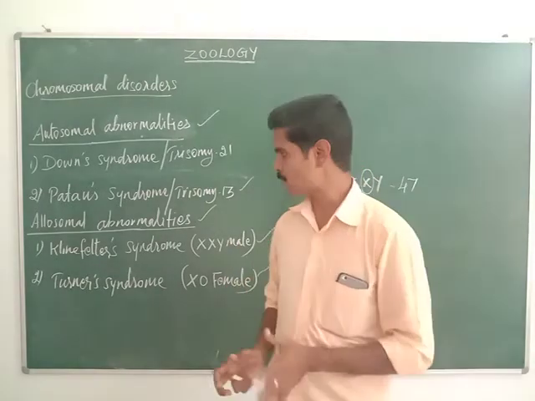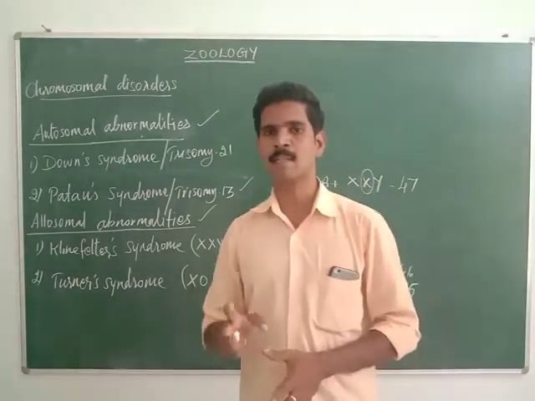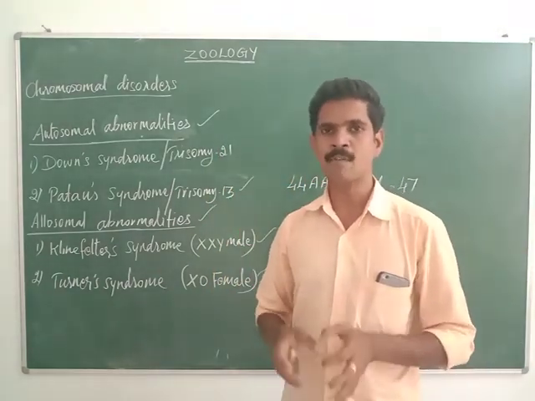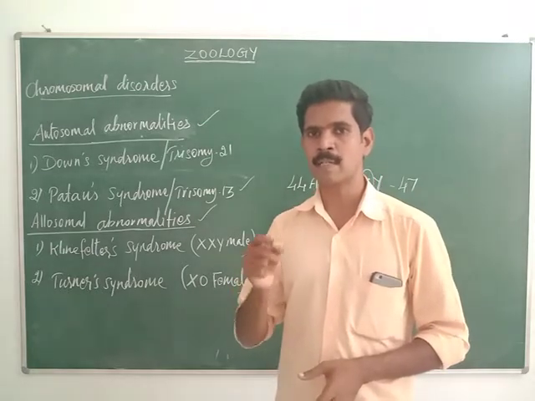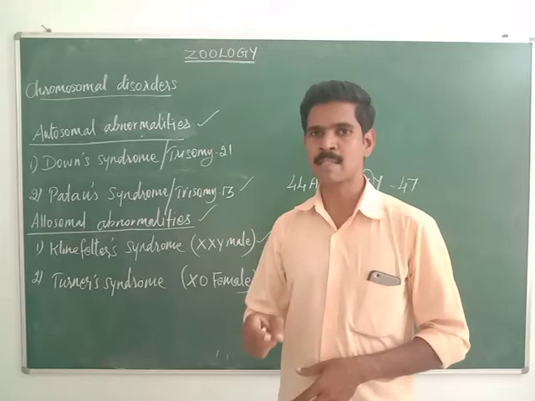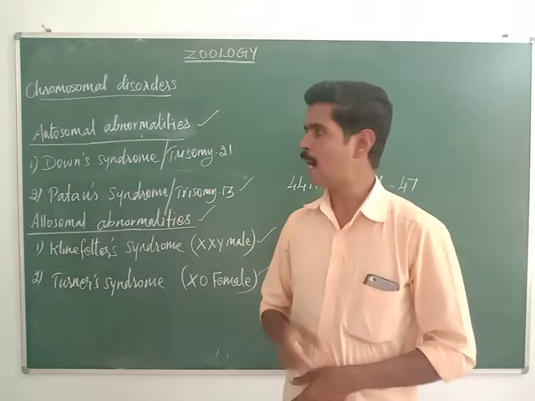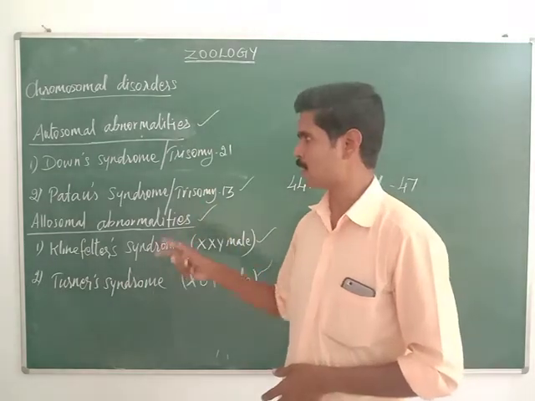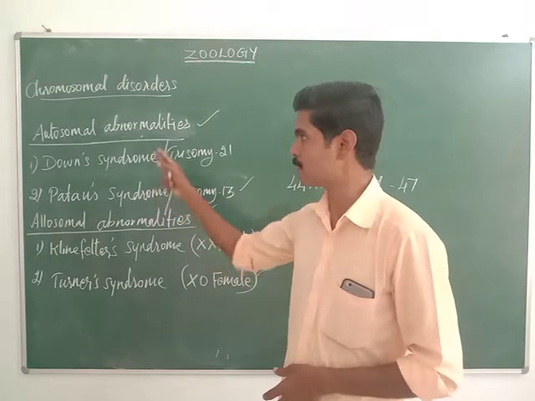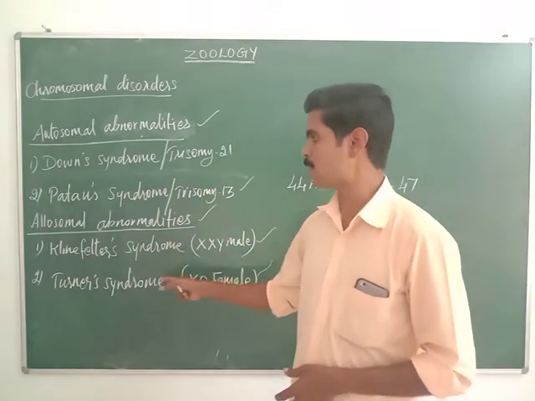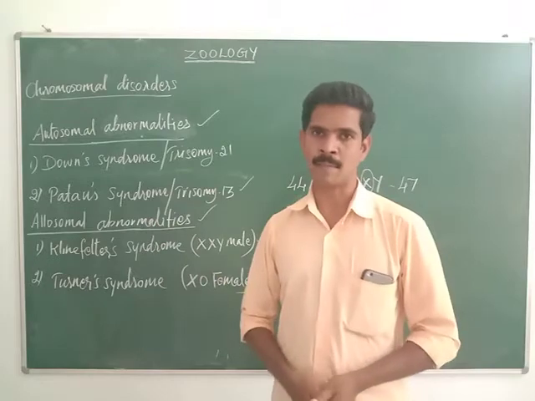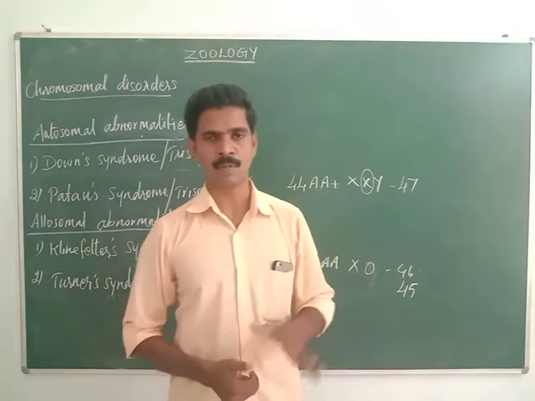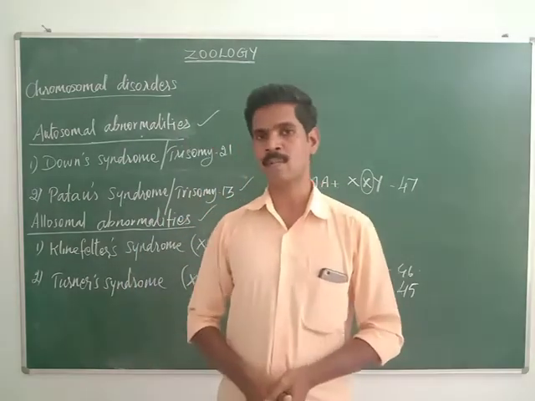Understand, my dear students? Now we have completed the second type of genetic disease, chromosomal disorder. The reason for this disorder is changes or errors in the number and structure of chromosomes, and it affects both autosomes and allosomes. We studied two examples of autosomal abnormalities and two examples of allosomal abnormalities. So now we have completed this fourth chapter.